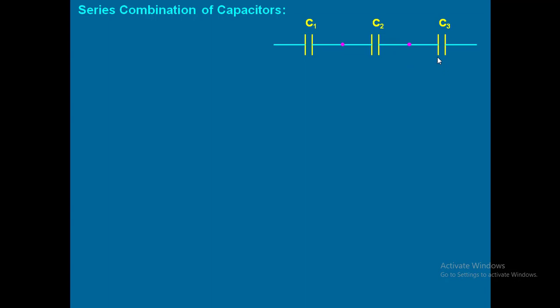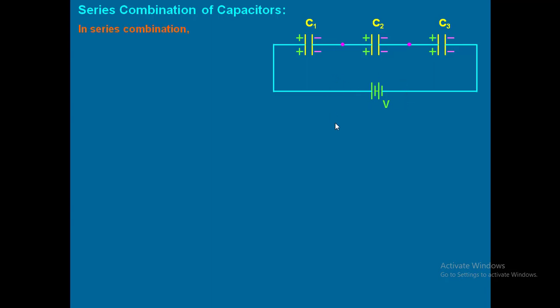Series combination is also called end to end combination. So there are three capacitors whose capacitances are C1, C2, C3 connected in series, and these are connected to a voltage source whose potential is V.